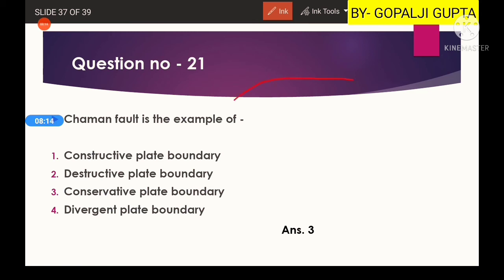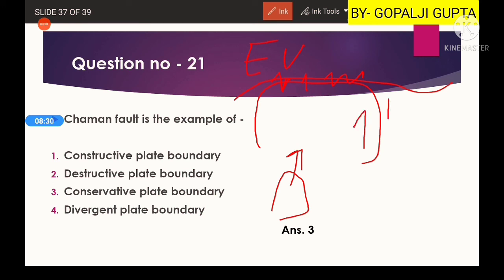Now this was the Eurasian plate, and here India is coming like this. When India collided, there was formation of the Himalaya mountains, but the surrounding parts are moving something like this. So it formed a type of conservative plate boundary, and these plate boundaries are what you know as the Chaman fault.